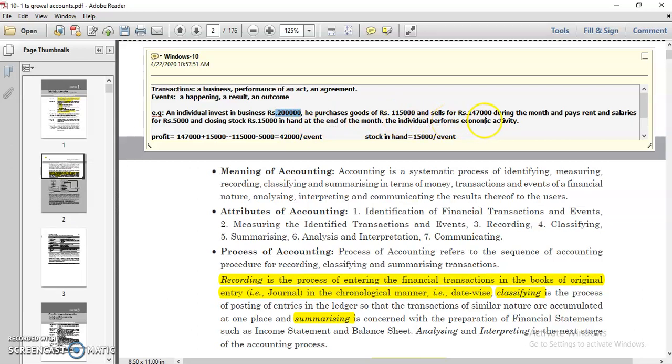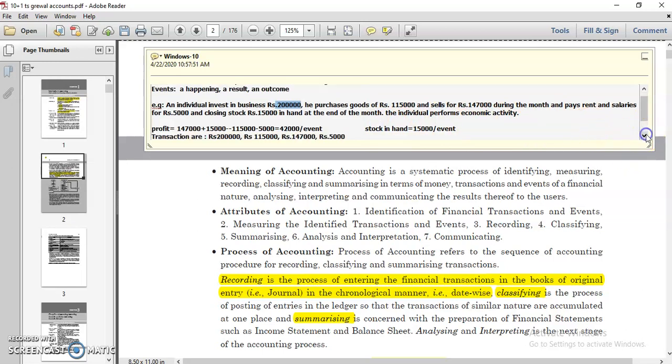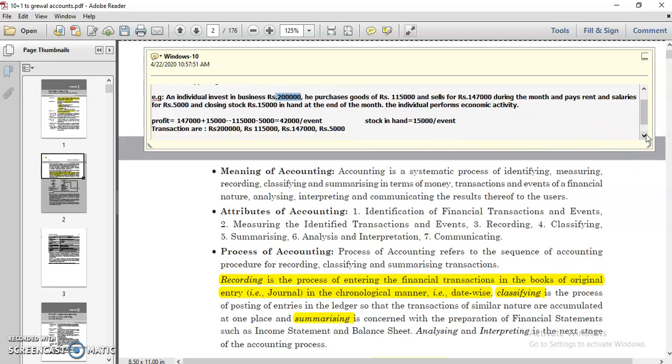Now the individual performs an economic activity. We have to think about what, in this statement, are the transactions and what are the events. I told you earlier, a transaction means any kind of monetary event between two parties. Buying and selling, investing, purchasing, these are called transactions.